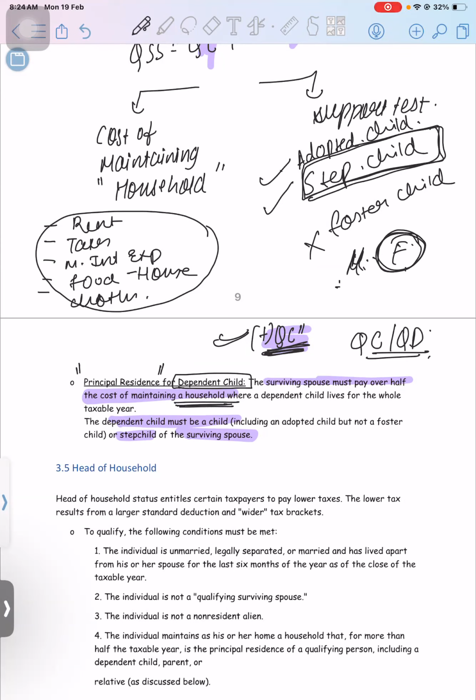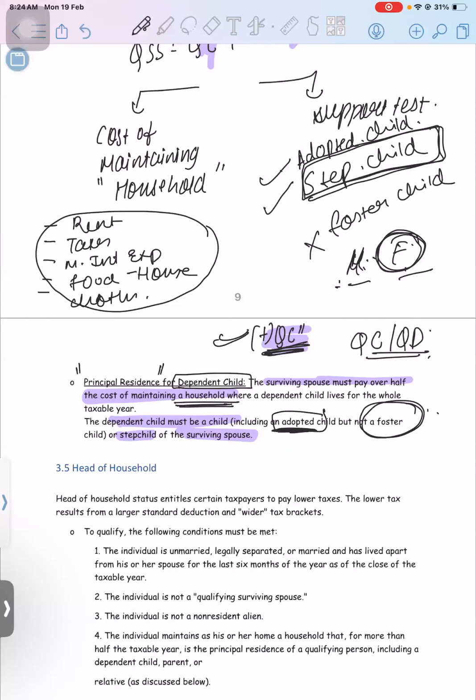Foster child, why is it not allowed? Because in the case of a foster child, none of the parents is the biological parent. They are legally being taken care of by some home care facility or something like that. That should not be a foster child. An adopted child will work if the child is legally adopted.